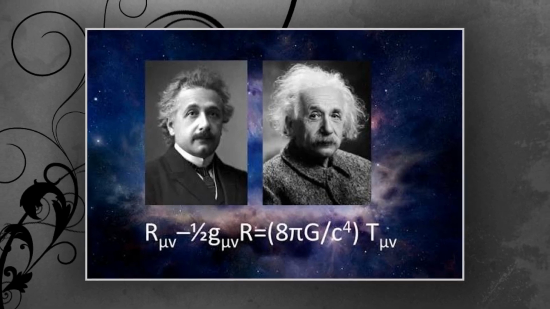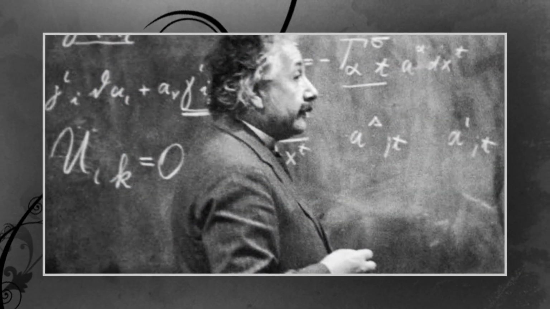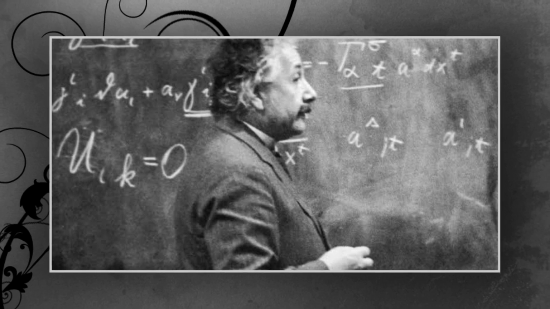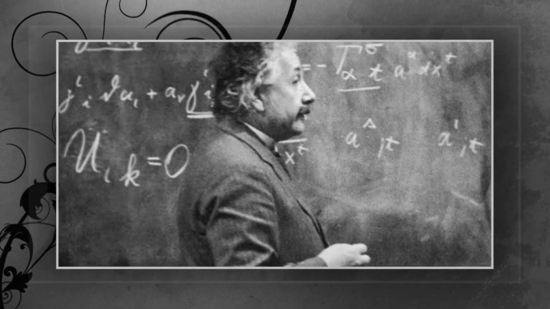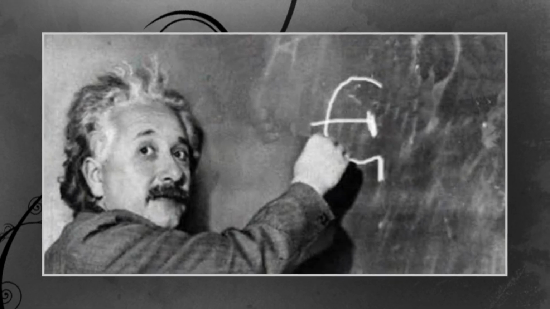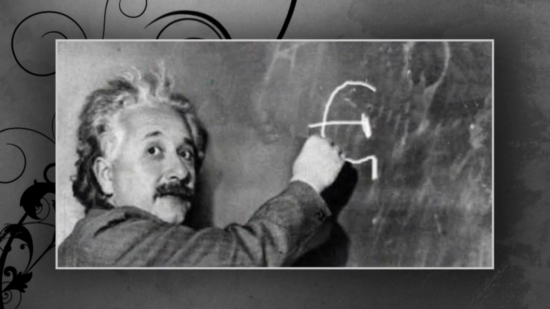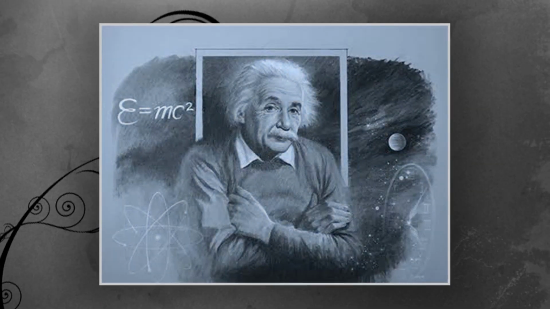The quantum theory of light. Einstein proposed that light is composed of separate packets of energy, called quanta, or photons, that have some properties of particles and some properties of waves. He also explained the photoelectric effect, which is the emission of electrons from some solids when they're struck by light. Television is a practical application of Einstein's theory of light.